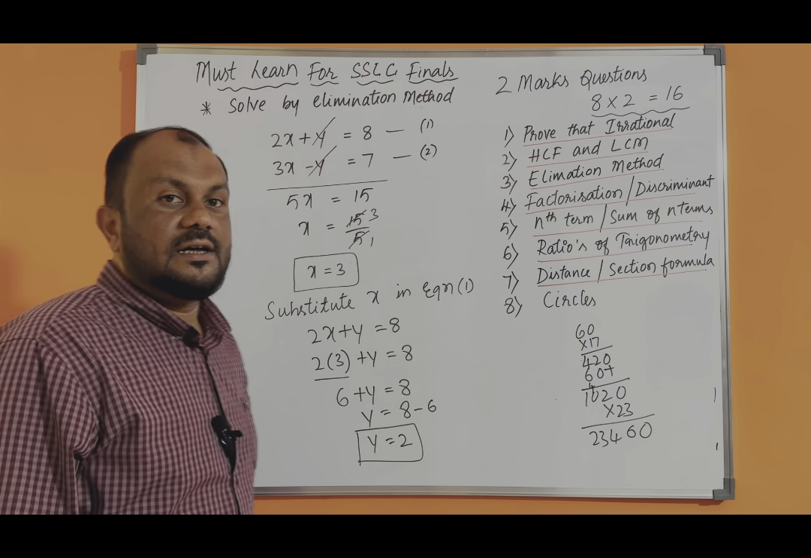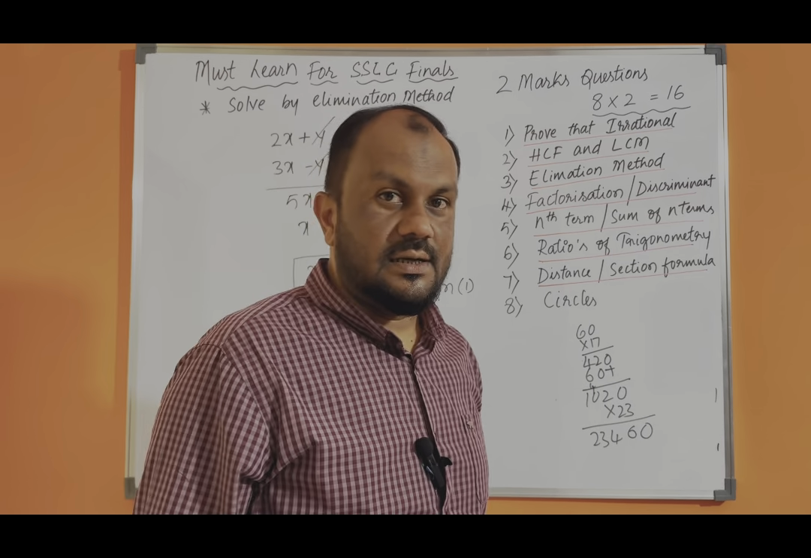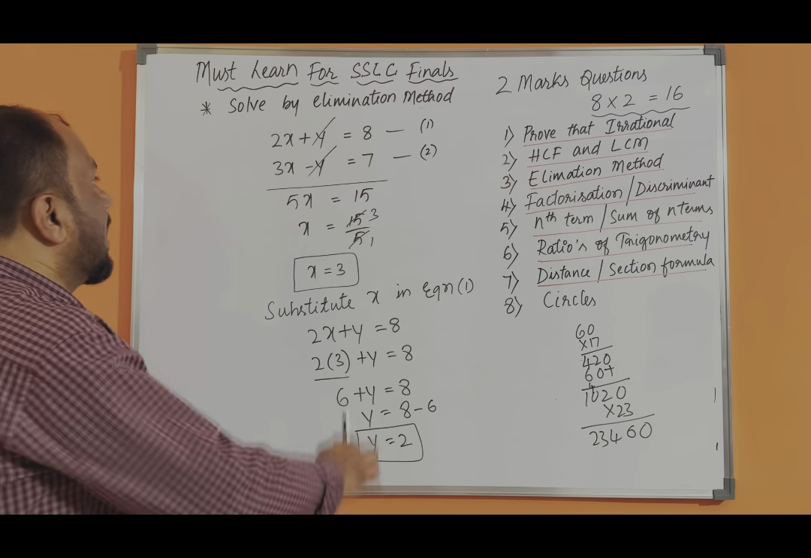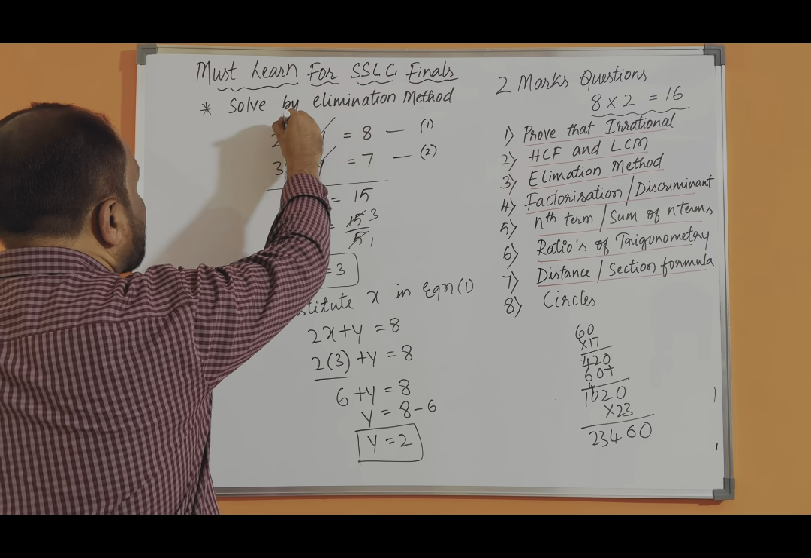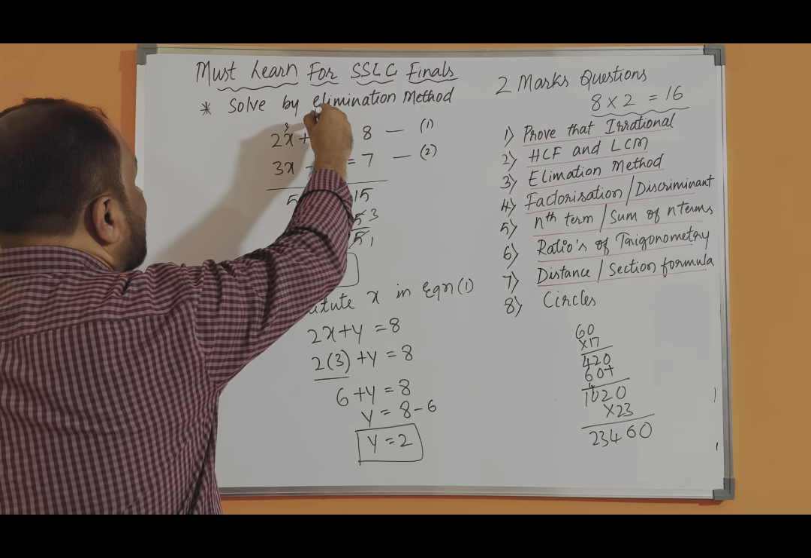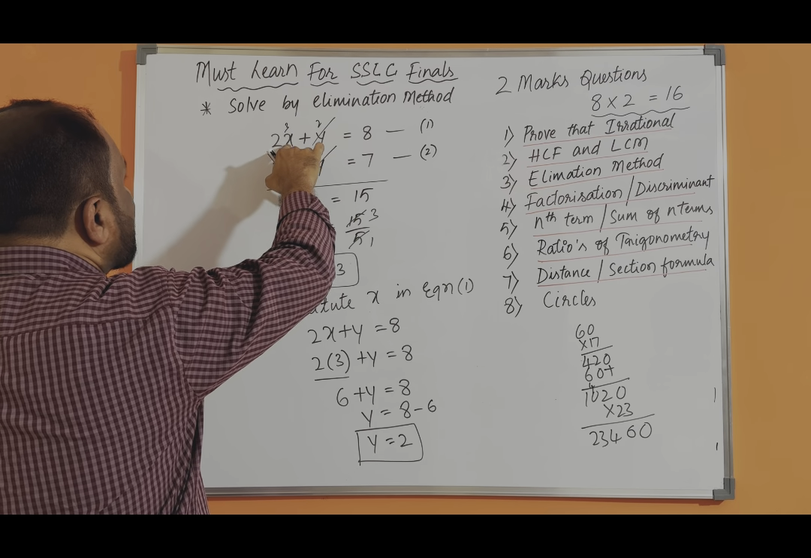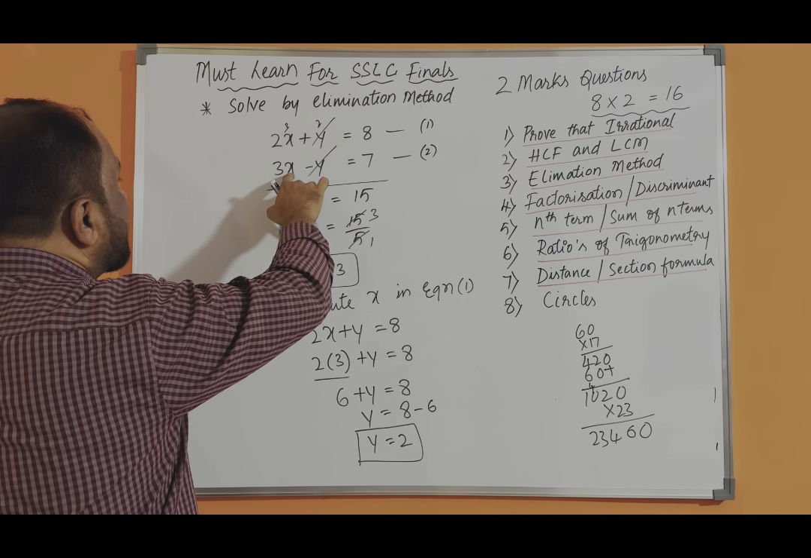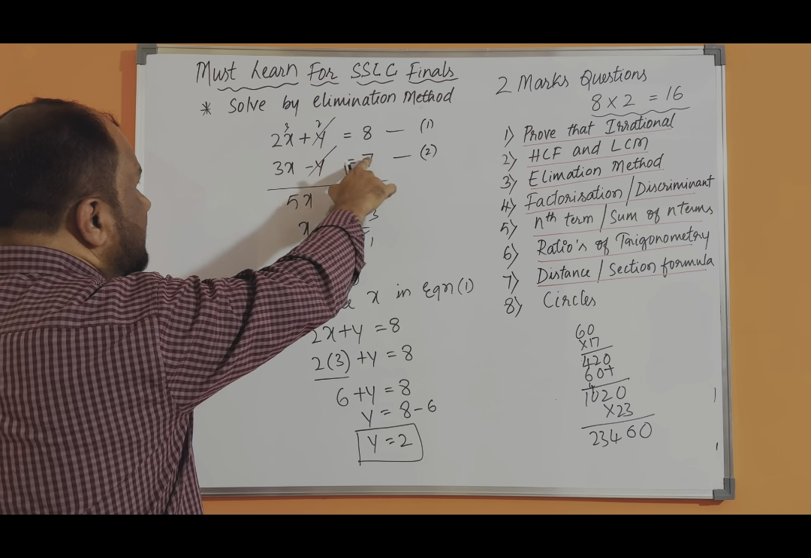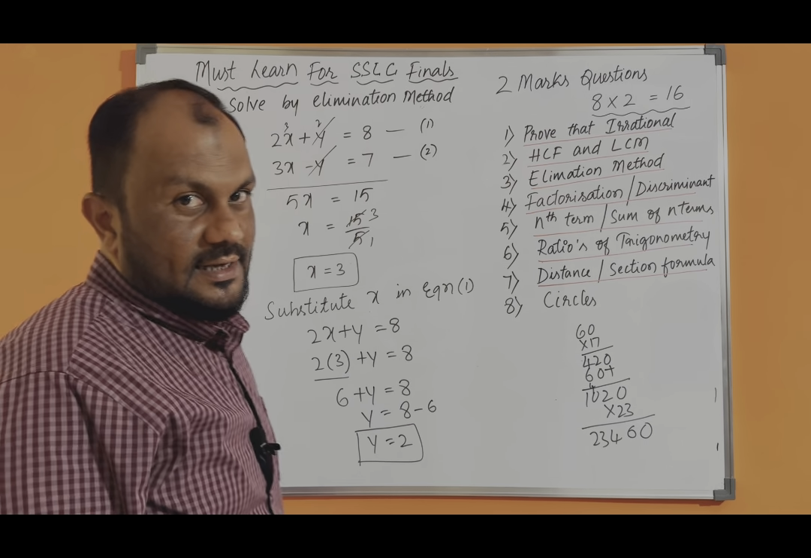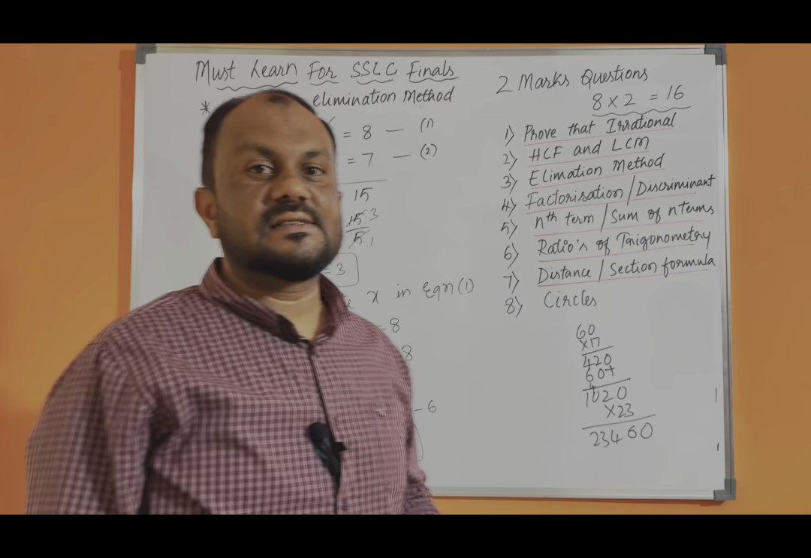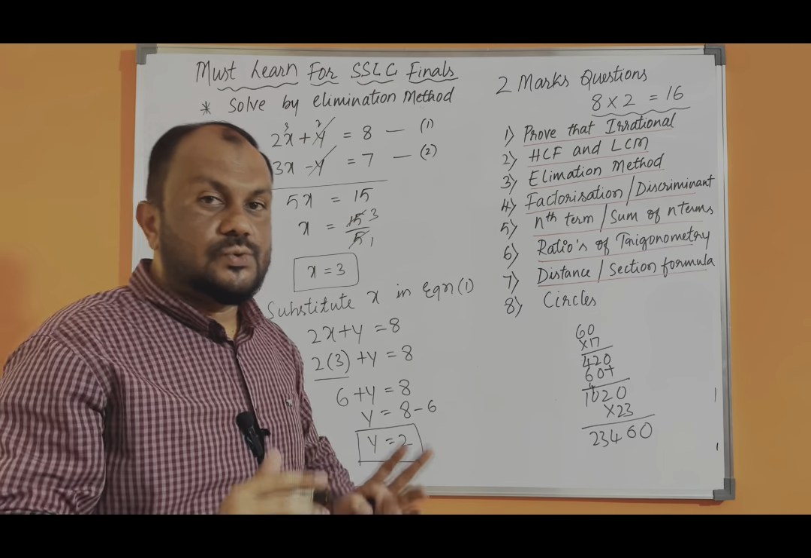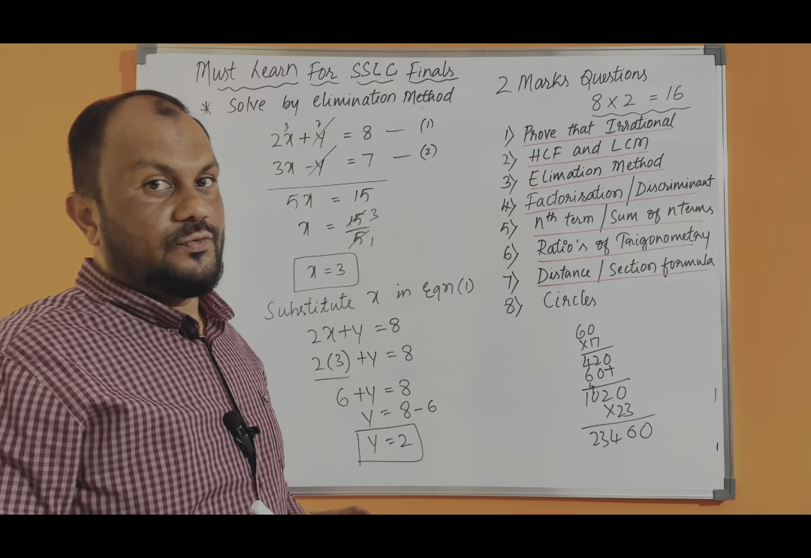If you are not confirmed with your answer, you just cross check. Here x is 3 and y value is 2. So 3 2s are 6, 6 plus 2 is 8. Then 3 3s are 9, 9 minus 2 is 7. So our answer is correct. And this is also an easy sum where every student can get 2 marks fully.